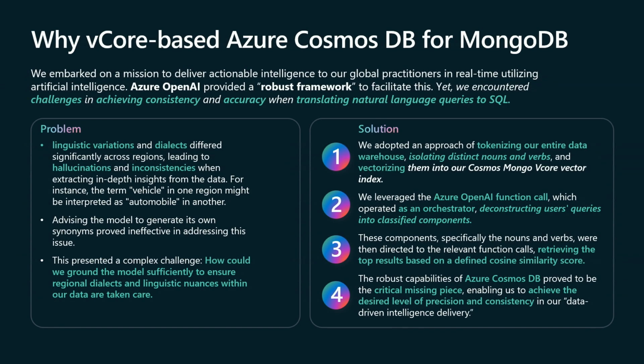Then the next stage was we leveraged Azure OpenAI function calls, and that acted as an orchestrator where we deconstructed user queries into classified components. These components, specifically the nouns and verbs, were then directed into relevant function calls, retrieving the top results based on a defined cosine similarity score. So we were able to find the right keywords that actually fed into our SQL query formation, and then using OpenAI, we were able to summarize the results.